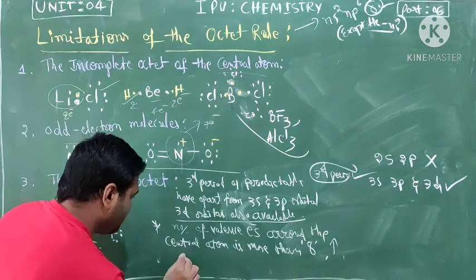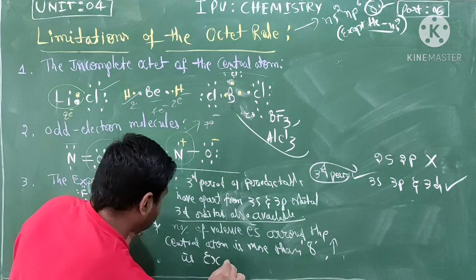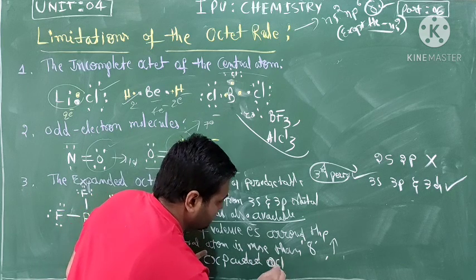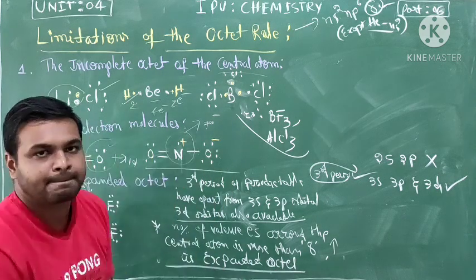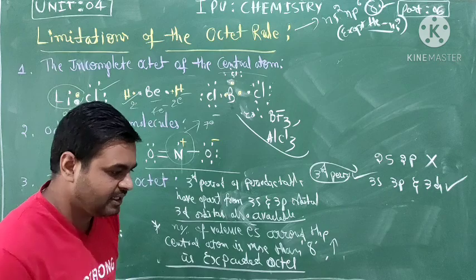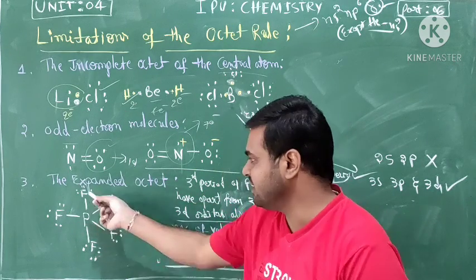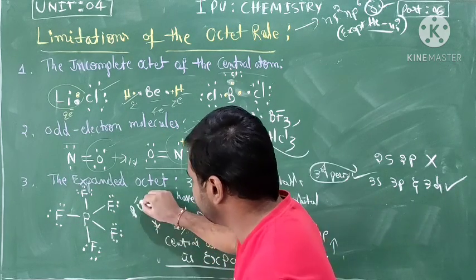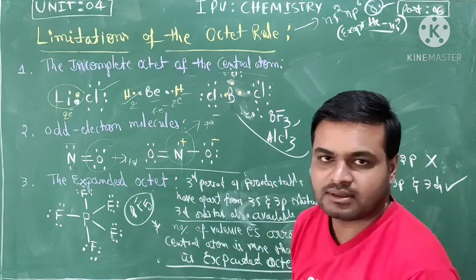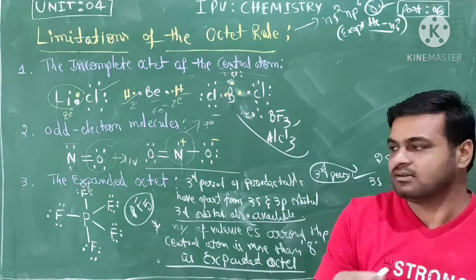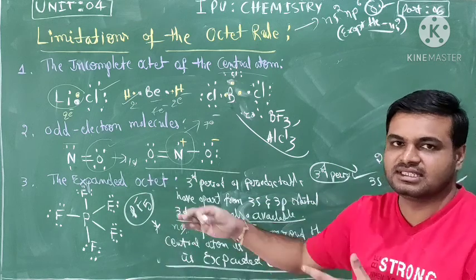So this is called expanded octet. One example is phosphorus pentafluoride, PF5. Next we're going to discuss hybridization clearly.